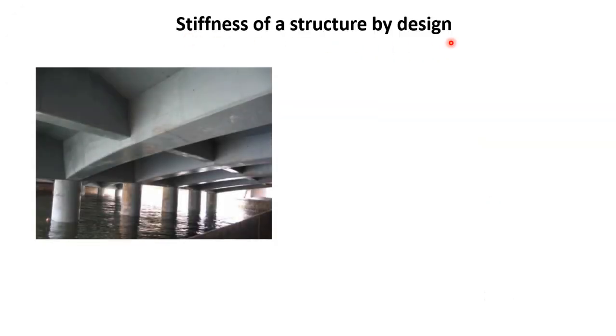We can see some examples where the stiffness of a structure is designed in such a way that we can get very good stiffness with lightness. For example, these kinds of beams, concrete beams in a bridge, are an example of a light-weight and stiff structure.